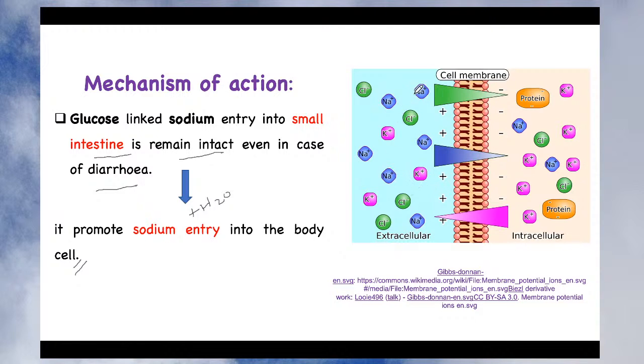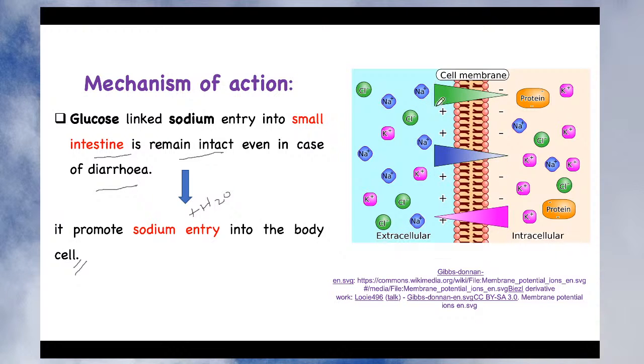One more thing, why have we added potassium chloride? Always remember that when you want entry of sodium, suppose this is the cell membrane, this is the intracellular compartment and this is the extracellular compartment. Sodium is present in a salt form, that is sodium and chloride. Likewise potassium is also present in a salt form, that is potassium and chloride. But whenever there is entry of sodium from extracellular fluid to intracellular fluid, at that time there is an exchange of potassium. So when sodium is going inside the membrane, potassium will come out because both are positively charged.